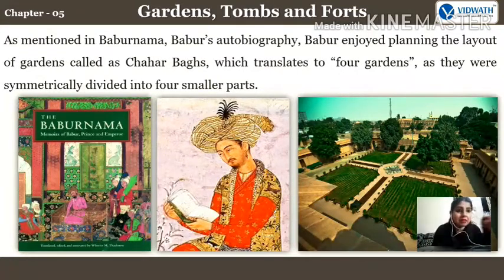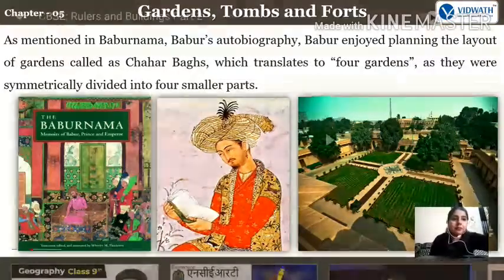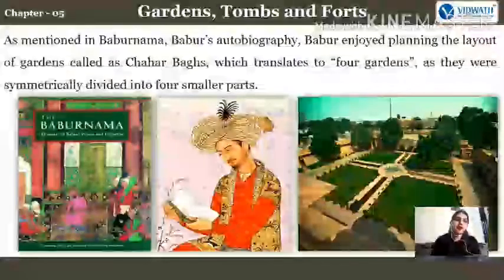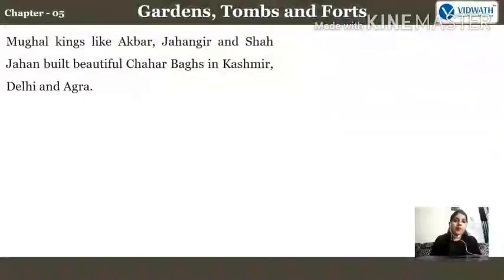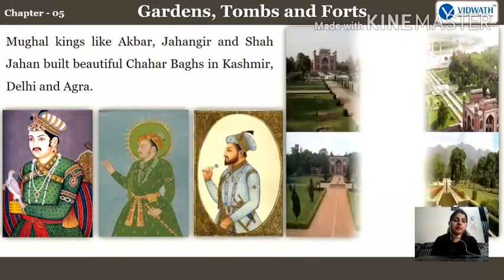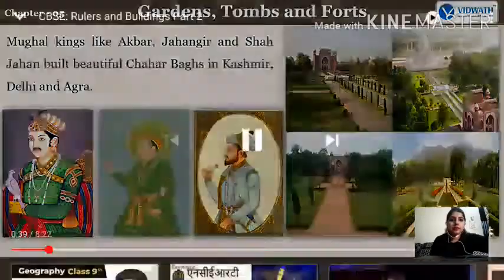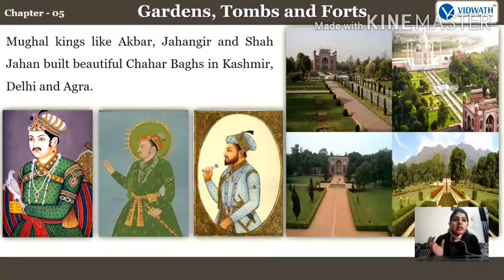You can see in this last picture. Can you see here? Right. So these four gardens are divided into four equal parts. That's why it was known as Chahar Bagh. Fine. So let's see further. Which translates to four gardens as they were symmetrically divided into four smaller parts. Mughal kings like Akbar, Jahangir, and Shah Jahan built beautiful char baghs in Kashmir, Delhi, and Agra. Fine. These char baghs are there in Kashmir, Delhi, and Agra too.